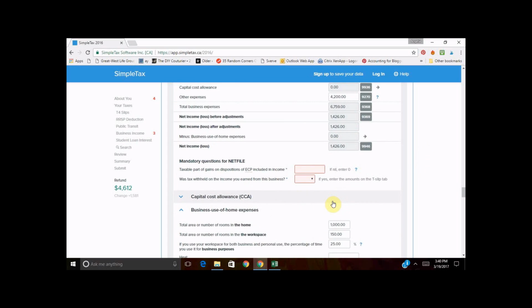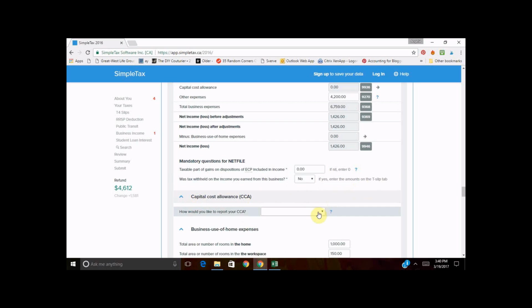Mandatory questions for NetFile. In order to file your taxes online, there are certain questions that you have to answer. That's going to be a 0, pretty much guaranteed. Was tax withheld on the income you earned from this business? This is a sole proprietorship, so taxes are not going to be withheld on it, so you're going to say no. Now we're going to go over to capital cost allowance.